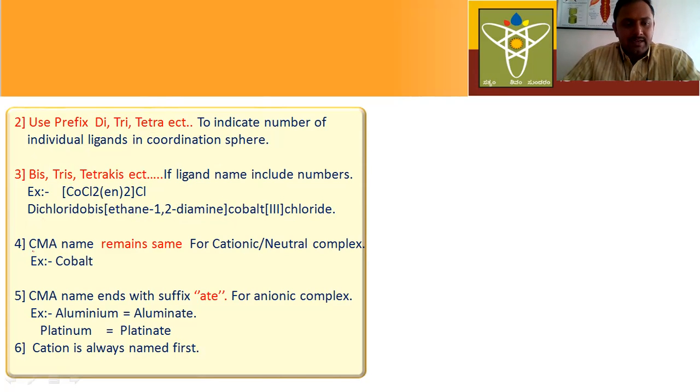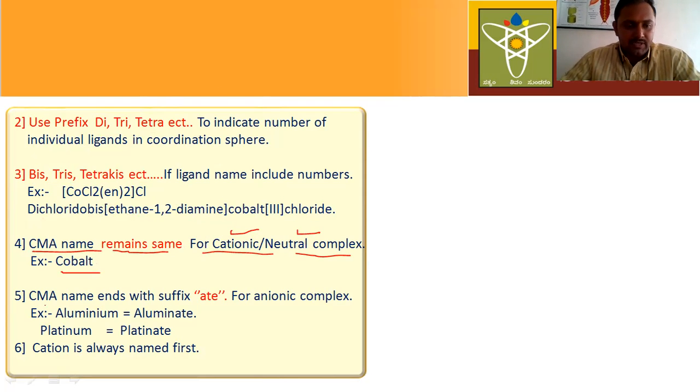Next, the central metal atom name remains the same for cationic and neutral complexes. Yes, for cationic complexes and neutral complexes, the central metal atom name remains the same. There is no change in the name of the central metal atom for cationic and neutral complexes.